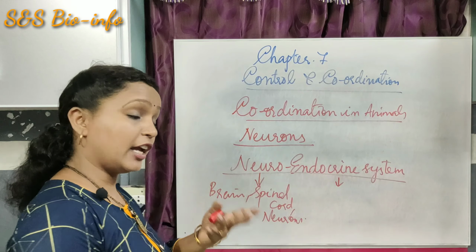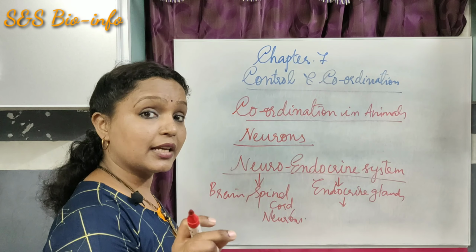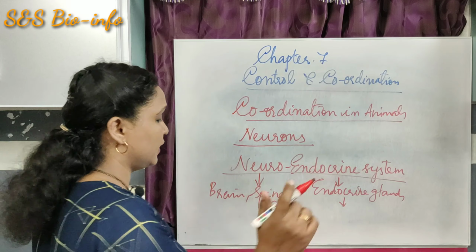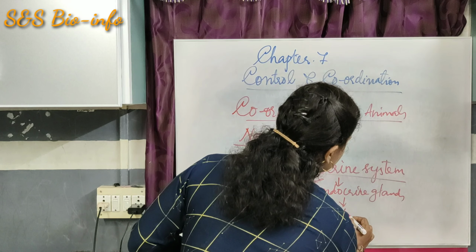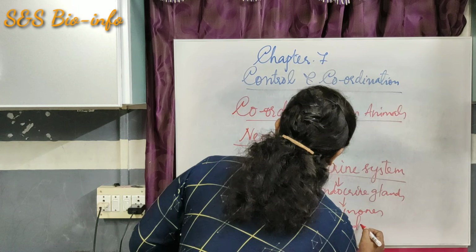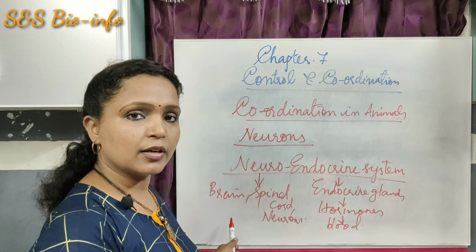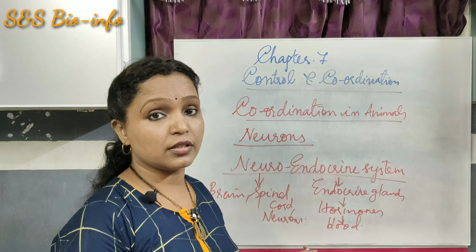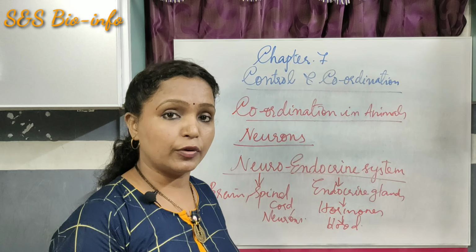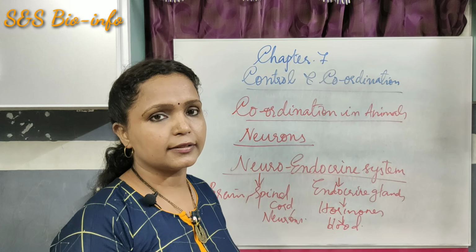Endocrine glands are ductless glands which secrete hormones directly to the blood. So, with the help of this endocrine system and the nervous system, all the body functions of the higher animals, including human beings, are highly controlled and coordinated.